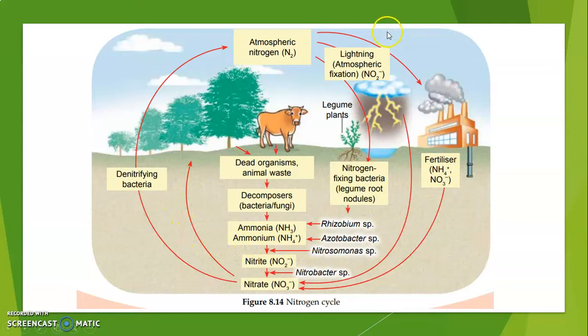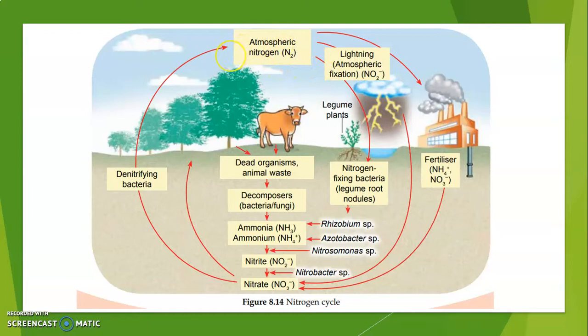It starts from atmospheric nitrogen, which refers to the nitrogen in the atmosphere, converted into ammonium ions and nitrate ions, and then converted back into nitrogen in the atmosphere. So that is referred to as the nitrogen cycle.